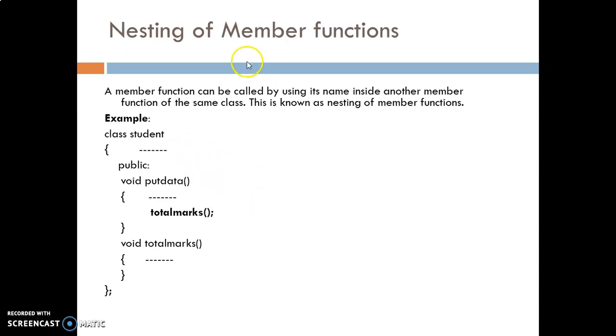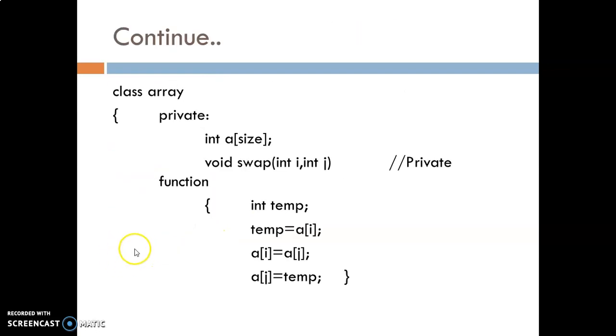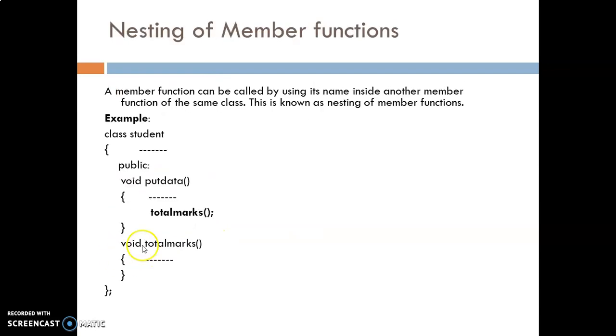Now this is about nesting of member functions. It means a function inside a function. Here there is the function putdata, and inside this function there is another function, that is total marks. So this is the function putdata, and this one is another function. We are going to define that outside this function, but it is inside the class only that I am talking about. So it is an example of a member function which is defined inside the class also. But as right now we are talking about nesting of member functions, total marks is nested inside the putdata function. Okay.